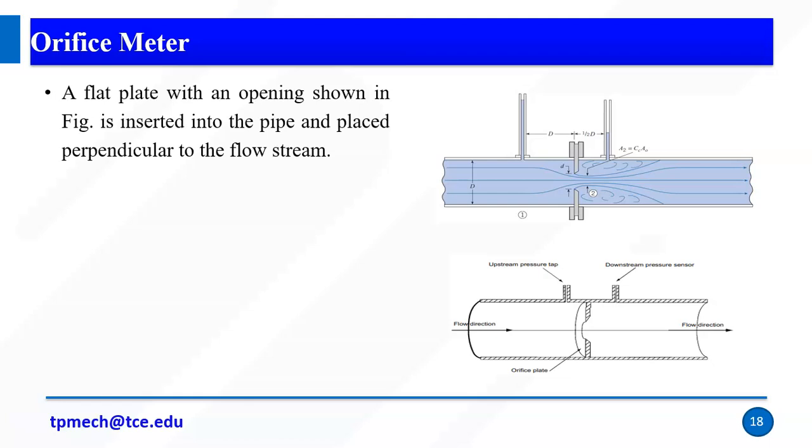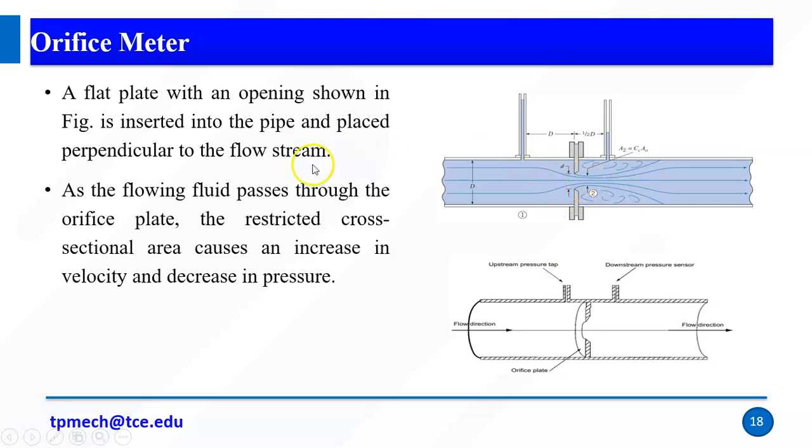A flat plate with an opening, as shown in the figure, is inserted into the pipe and placed perpendicular to the flow stream. So we have a flat plate. It is inserted in the fluid flow. The axis is perpendicular to the fluid flow. So this is a sudden obstruction, right? As the flowing fluid passes through the orifice plate, the restricted cross-sectional area causes an increase in the velocity and a decrease in the pressure.